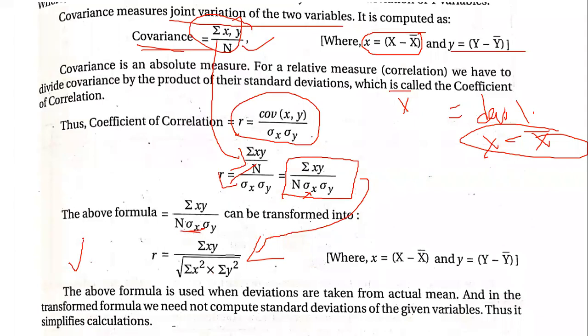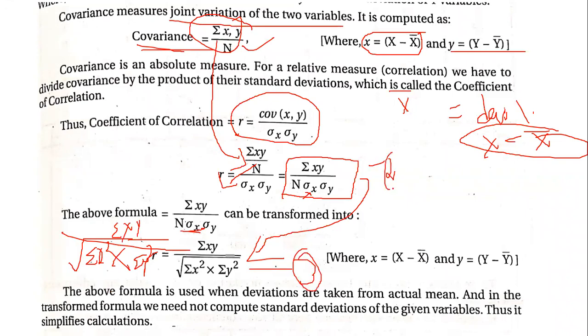So in the denominator, square root of sigma x square into sigma y square, and in the numerator, you will have sigma xy. Okay, so this is formula number 3. Understood?